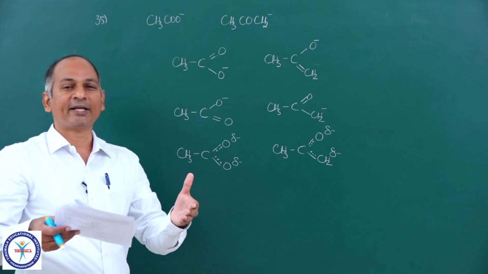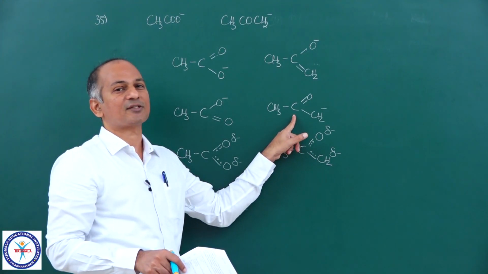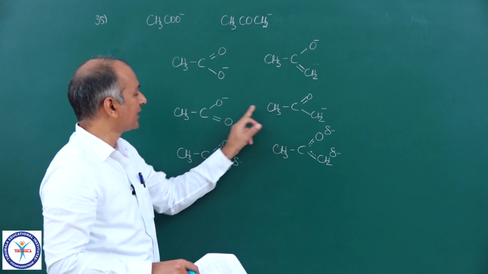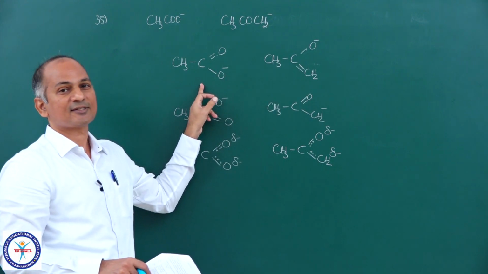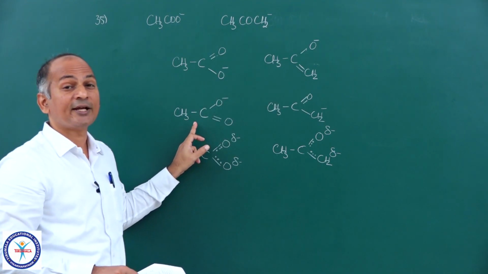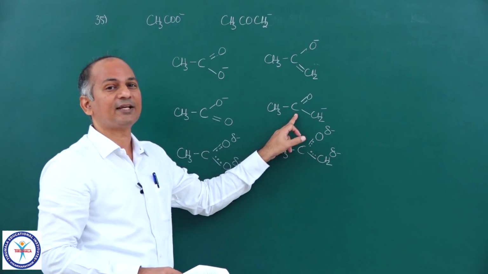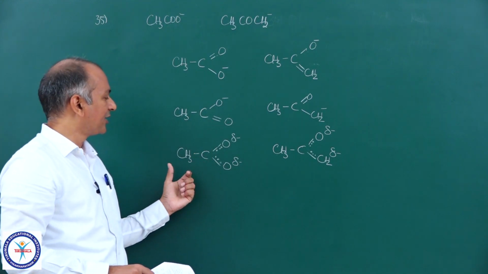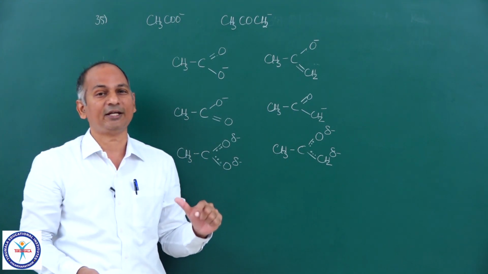So the magnitude of the resonance energy depends upon the extent of contribution of the structure. Same is the logic here. Which structure is contributing to the more stable resonating structures? Obviously this structure, because the contribution of this structure is 50%, and the contribution of this structure is less than 50%, because out of these two that is more stable. So obviously resonance energy in the case of acetate ion will be greater in magnitude.